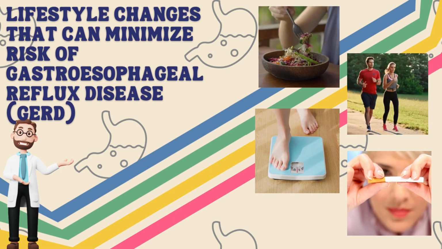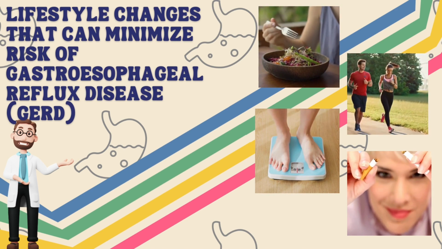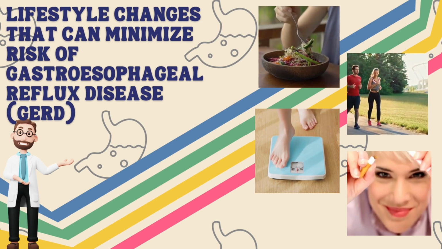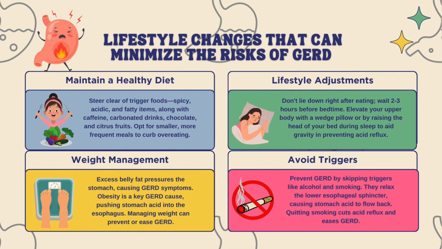Hi, my name is Aisha and I'm going to present about lifestyle changes that can minimize the risk of gastroesophageal reflux disease, or known as GERD. There are four lifestyle changes that can help to minimize the risk of GERD. Firstly, it is advisable to maintain a healthy diet by avoiding trigger foods such as spicy and acidic food, caffeine, chocolate, and high-fat meals. Additionally, eating smaller, more frequent meals can help to prevent overeating, which is known to contribute to acid reflux.